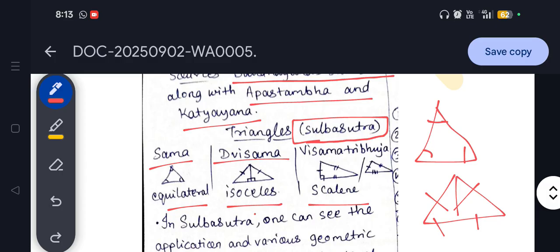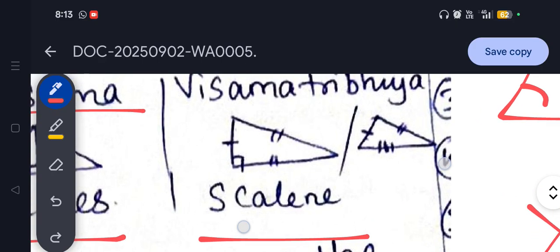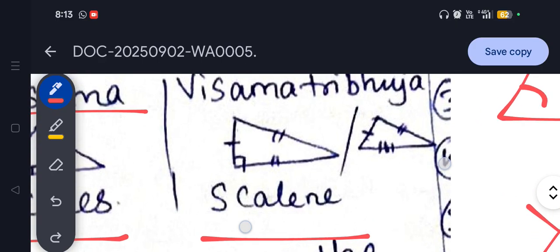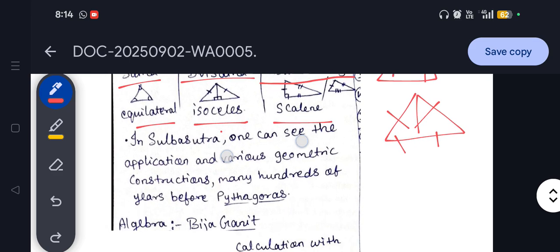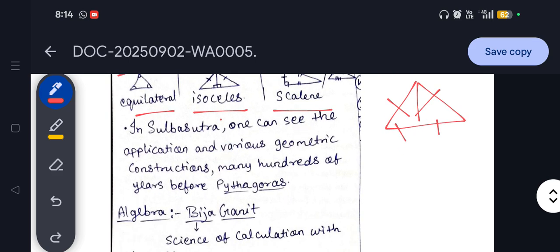And scalene triangle means the triangle does not have any specific angles. All the three angles of the triangle are different, as you can see over here, right? So this type of scalene triangle in ancient India was known as Vishamatribhuja, means all the three angles were different. In Sulbasutra, one can see the application of various geometric constructions many hundred years before Pythagoras.